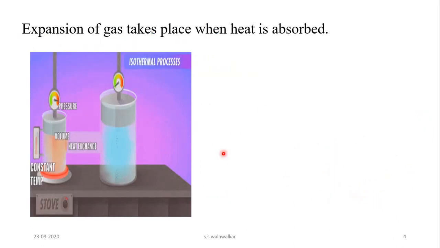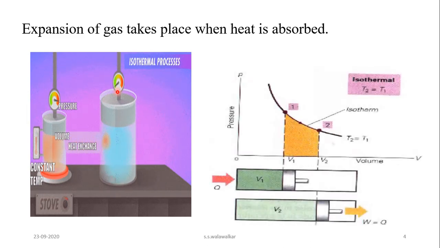Another example of this: suppose see here, this is a system and the temperature is not changed, the temperature remains constant, and if heat is supplied, then this heat is utilized for the expansion of the gas, and therefore the volume of the gas increases and this piston will move in the upward direction, so that the pressure of the gas decreases. Here this is the initial pressure, and after the expansion the pressure of the gas decreases. So the graphical representation is like this.